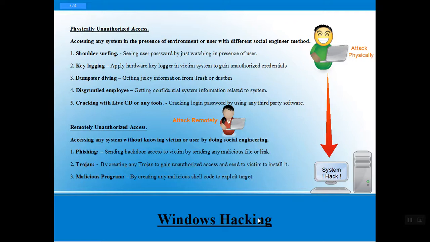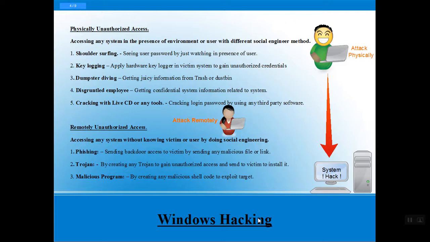A keylogger can be software or hardware that is installed to get the user information or the logs of the system. Dumpster diving means getting user information from the trash or the dustbin. Another way is the disgruntled employee, the employee who is in notice period or wants to fire, who will share our confidential information with outsiders.